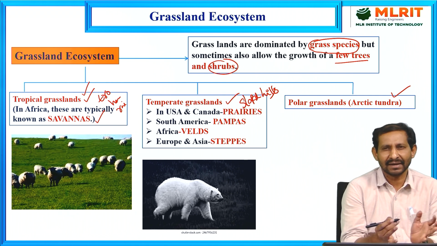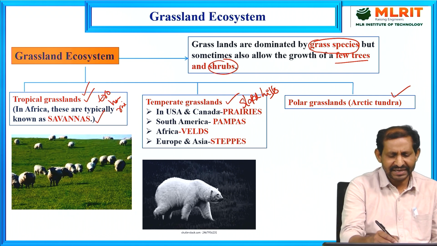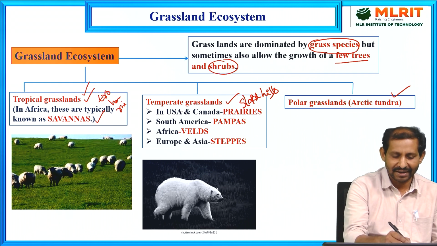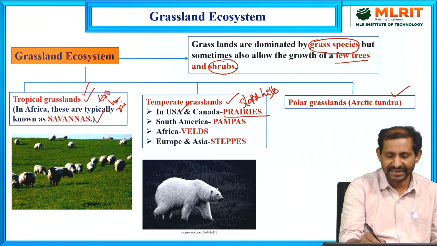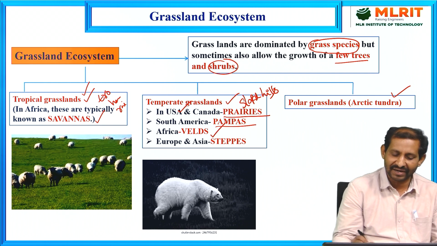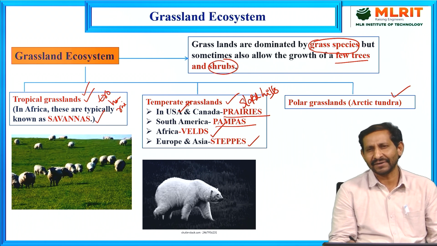These climatic conditions classify the temperate grasslands. In different countries they are called by different names: in the USA and Canada, the prairies; in South America, the pampas; in Africa, the velds; and in Europe and Asia, the steppes. Those are mentioned here.